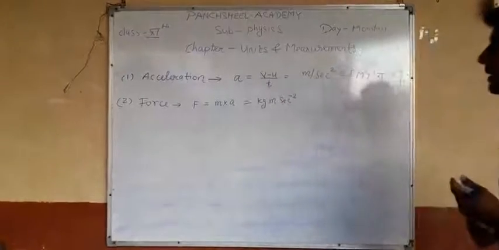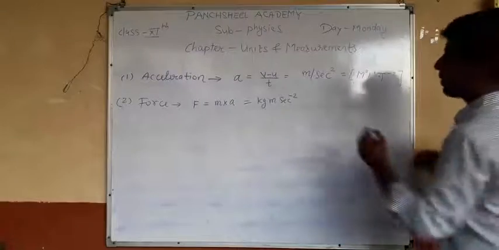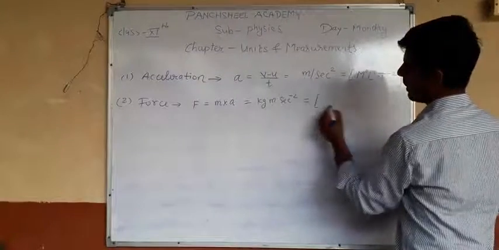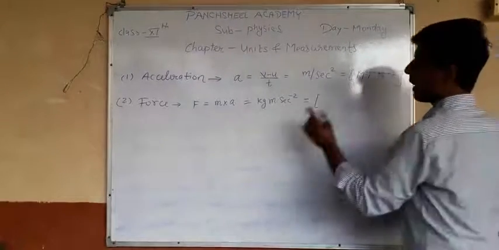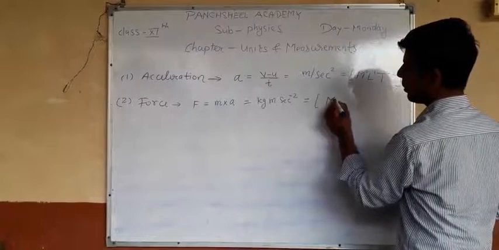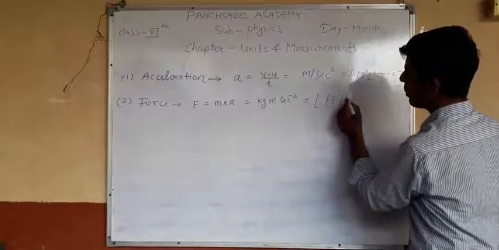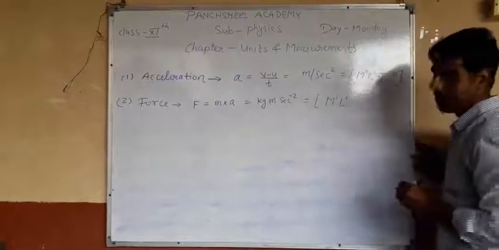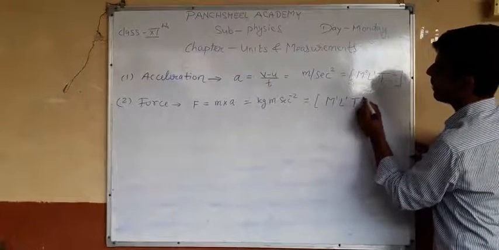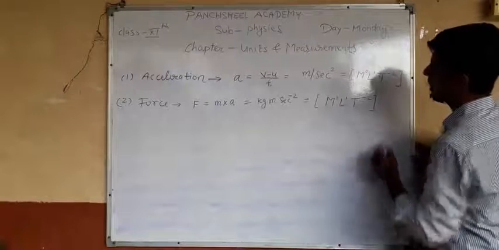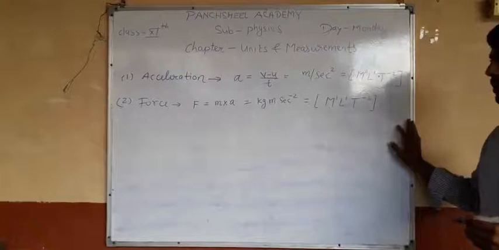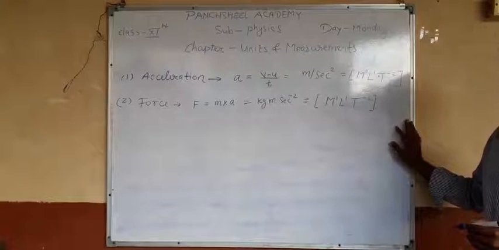So write the dimension formula. Mass is there, so you write M1. Length is there, so L1, and time is also there, so T minus 2. This is the dimension formula for force.